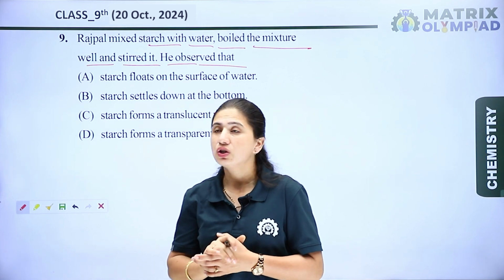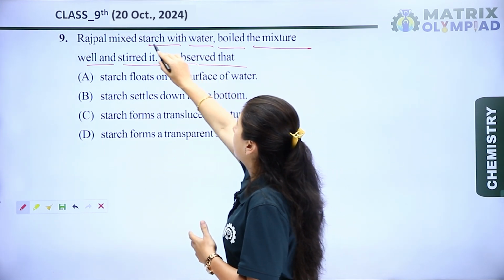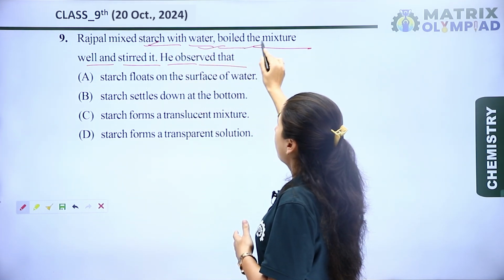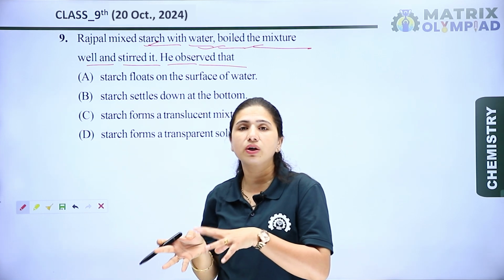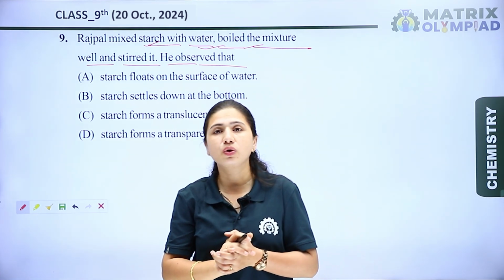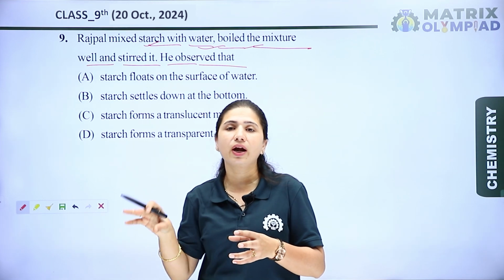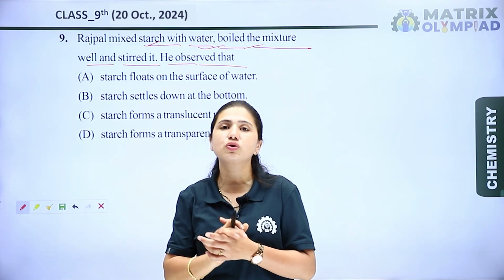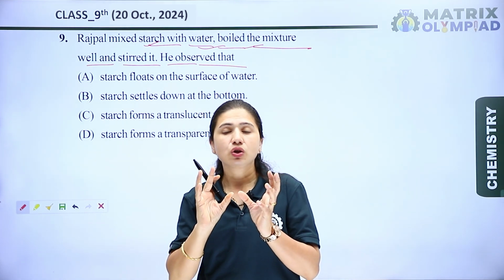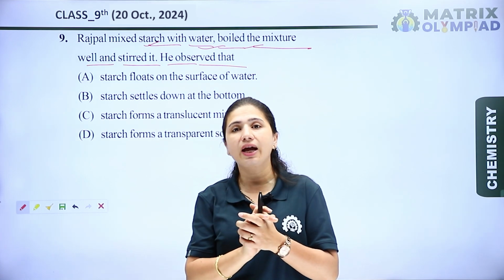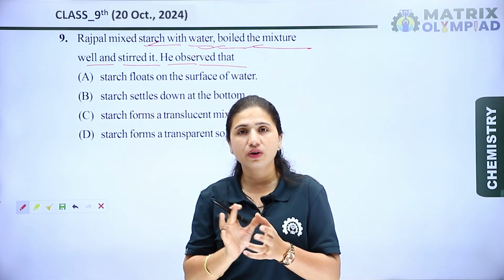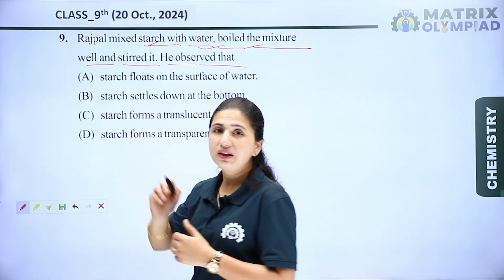and form the starch. So if we mix the starch with water and boil it, then the starch converts into glucose molecules, and because of the release of these glucose molecules, it becomes a translucent substance, and it is like a colloidal substance. Okay, so let's see the options.